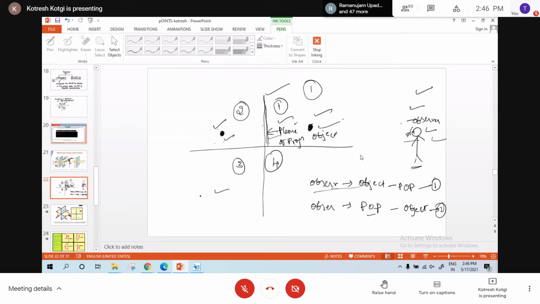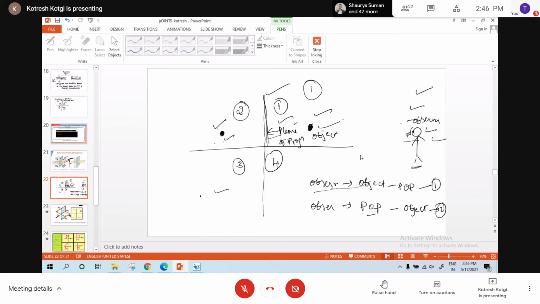For third quadrant, what is the sequence? Sir, observer, plane, and then object. Very correct. Observer, plane of projection, and then object.